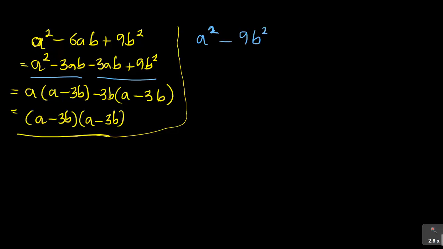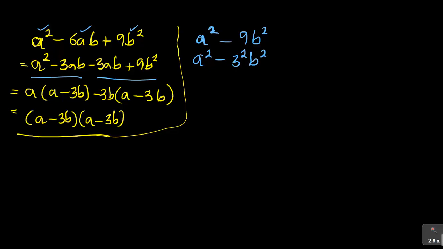Now you need to recognize the 9 there: if you are seeing 2 terms, it means difference of 2 squares. If there are 3 terms, 1, 2, 3, factorizing, product sum. If there are 2, difference of 2 squares. So a squared minus 3 squared b squared.